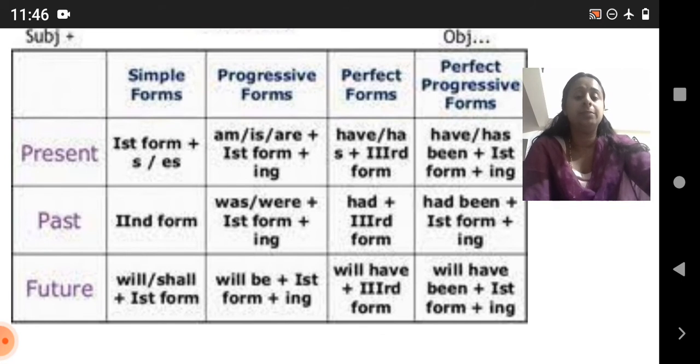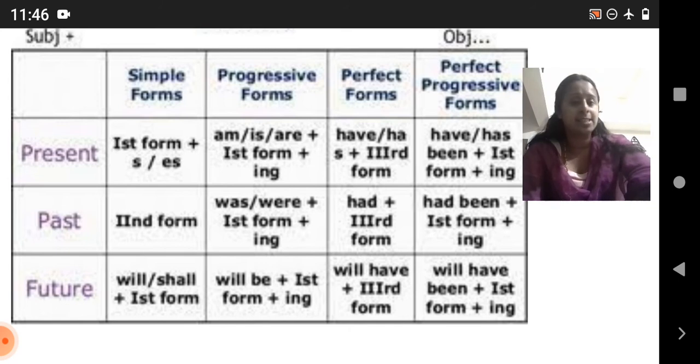Now look here. First form plus s or es. The simple form will be the first form, adding s or es. It is a simple form, and she talks. Okay.